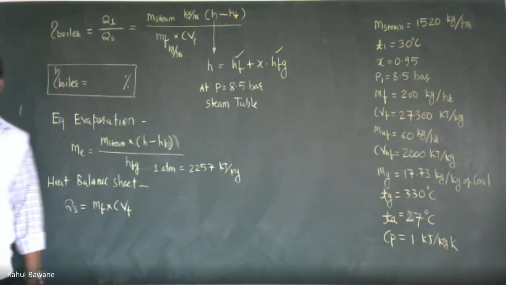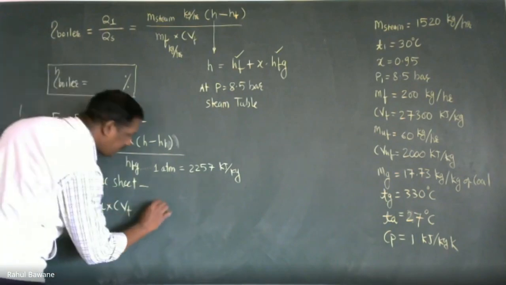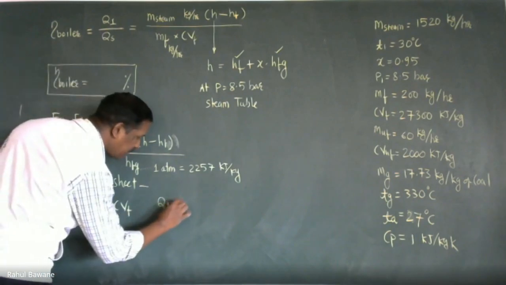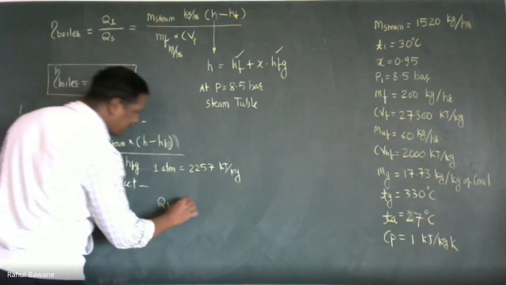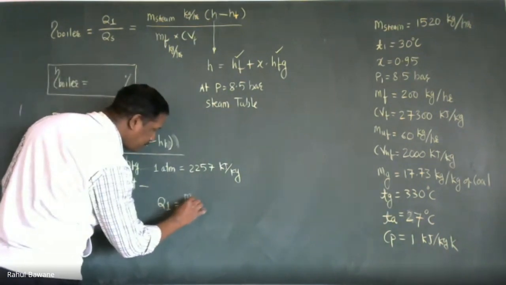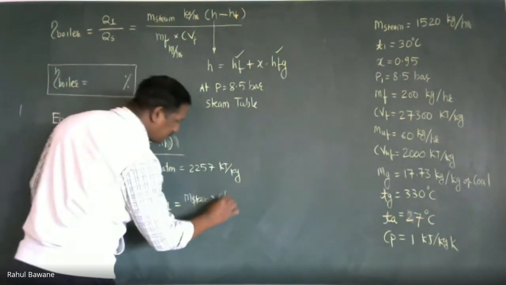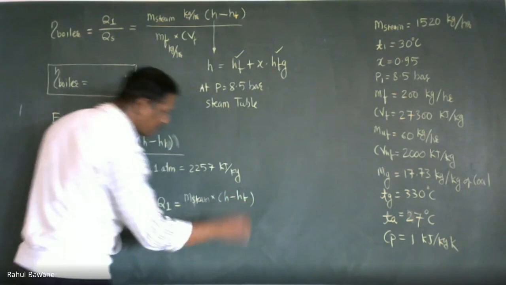Second part is for heat expenditure. First heat expenditure is generating the steam. So M steam into H minus HF.